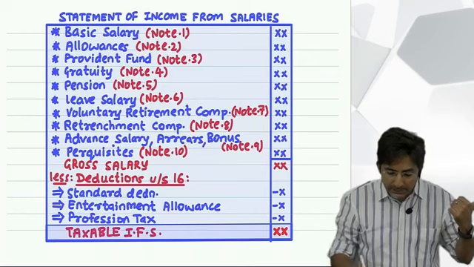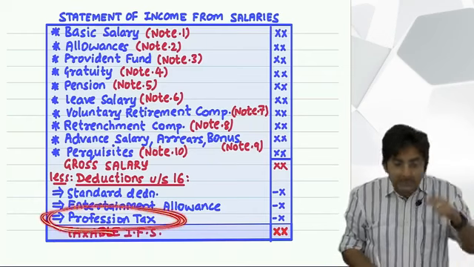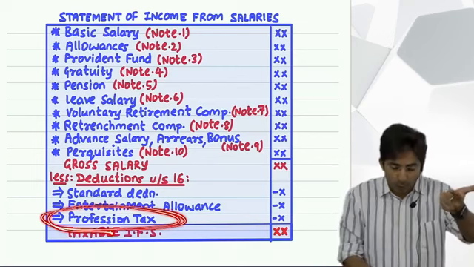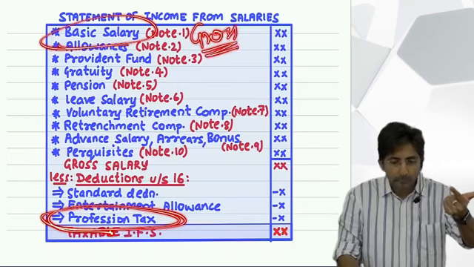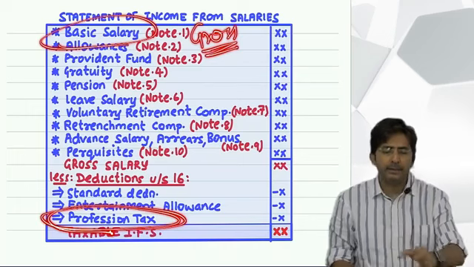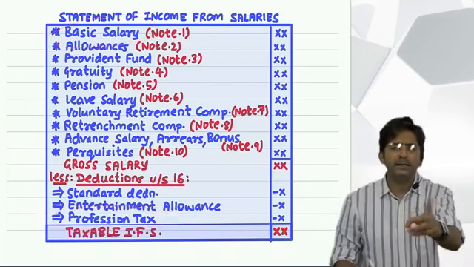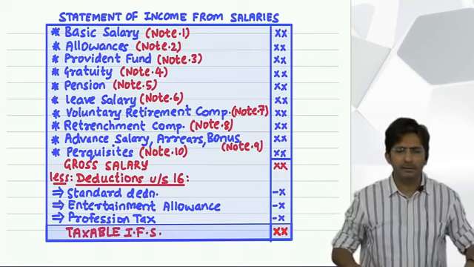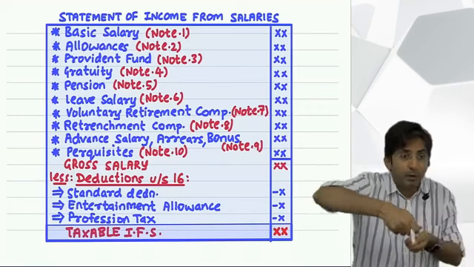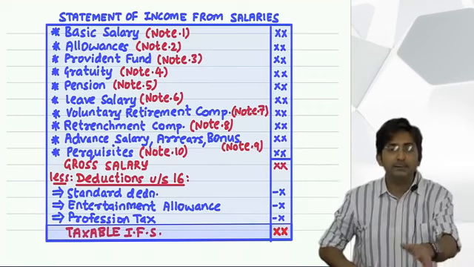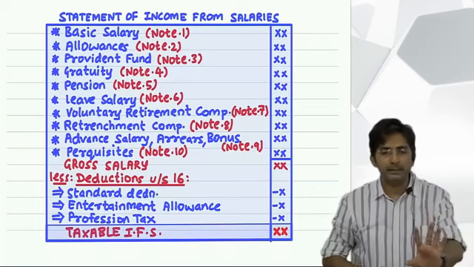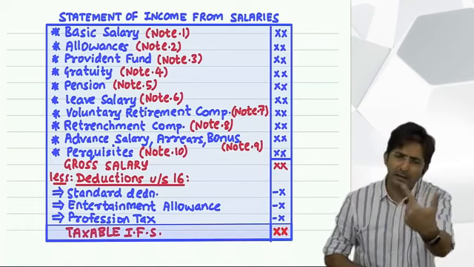So since profession tax you deduct separately, if the boss has cut it from your salary, add it back and show gross over here. See why I am talking about profession tax? Because it is a standard item. Any job you do, two things are confirmed that they will deduct from your salary: provident fund and profession tax. These are the fixed two items.